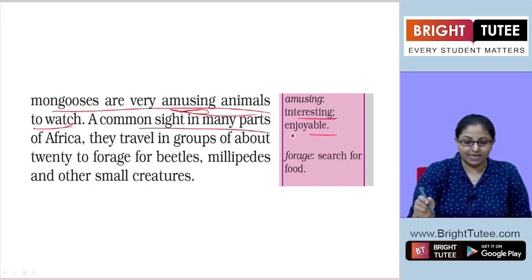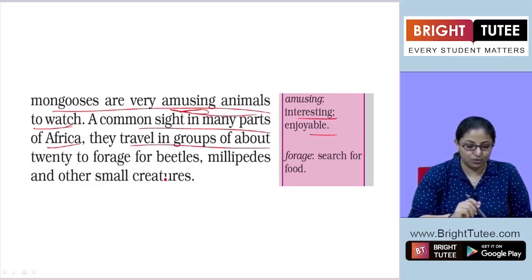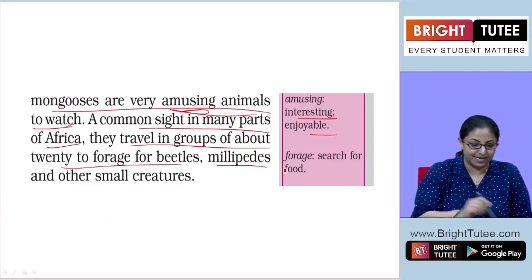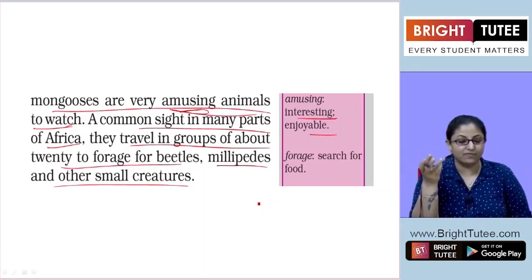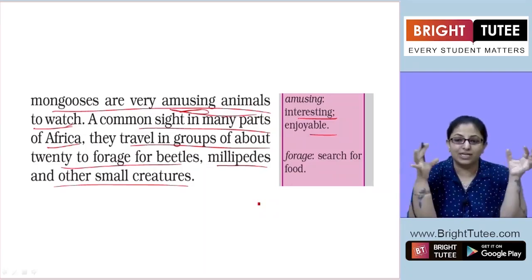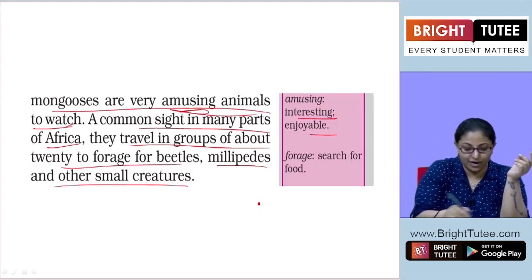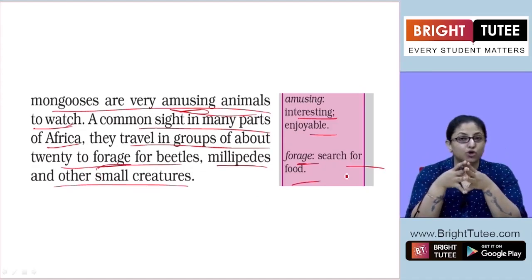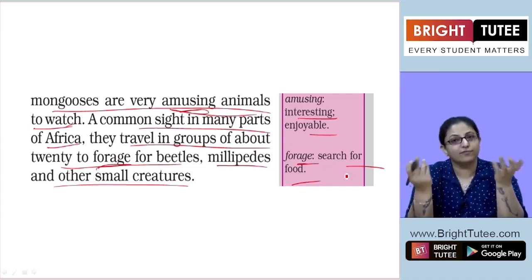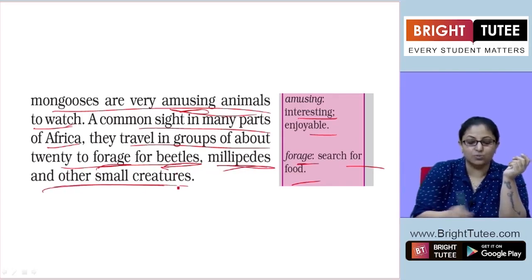A common sight in many parts of Africa, they travel in groups of about 20 to forage for beetles, millipedes, and other small creatures. So in parts of Africa, these mongooses travel in groups of about 20 in search of forage, which means in search of food. And what is their food? Their food is beetles, millipedes, and other small creatures.